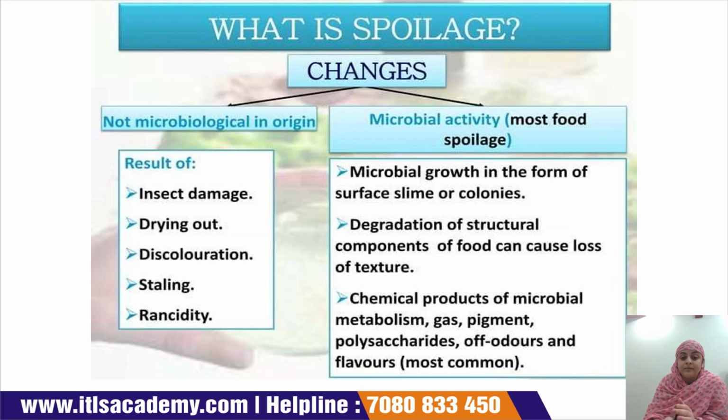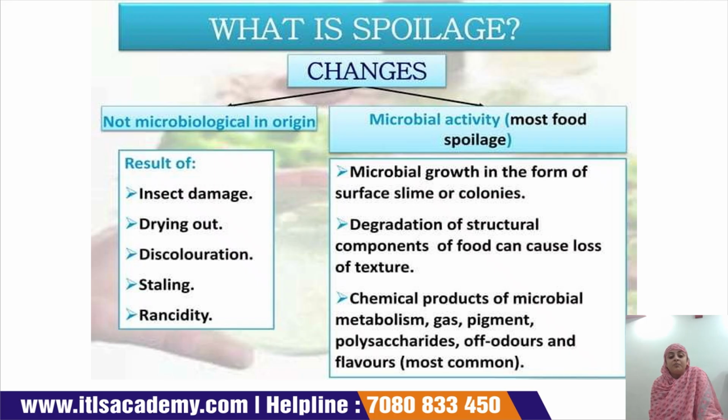Next, what is spoilage? It is the changes that occur in a food product that are not acceptable. These changes occur either by microbial activity in the food product or sometimes by non-microbial activity.